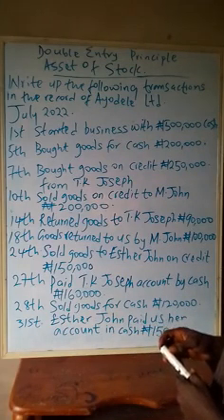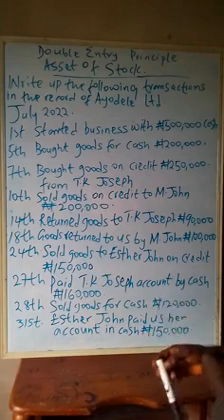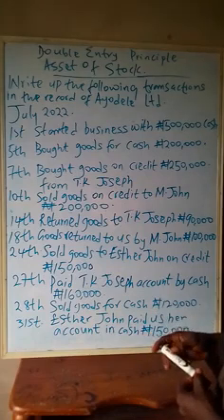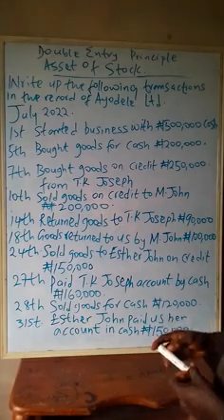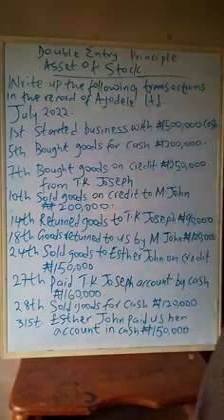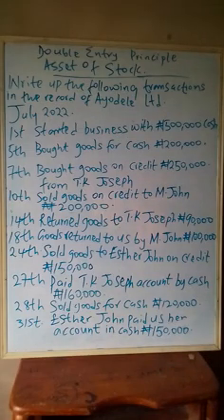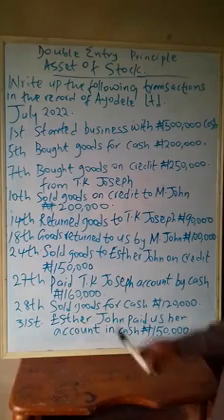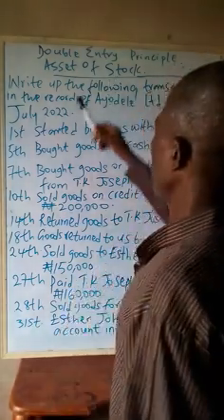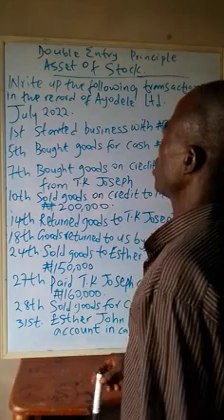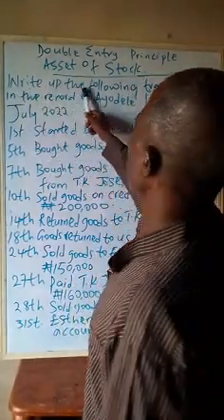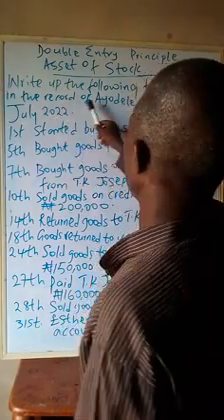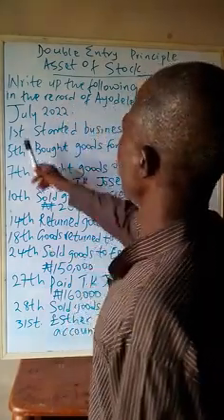In today's episode, we are covering double entry principle with asset of stock, and we present this little question. We have said much about asset of stock in our previous video. The question says, write up the following transactions in the record of Ayodele Limited.